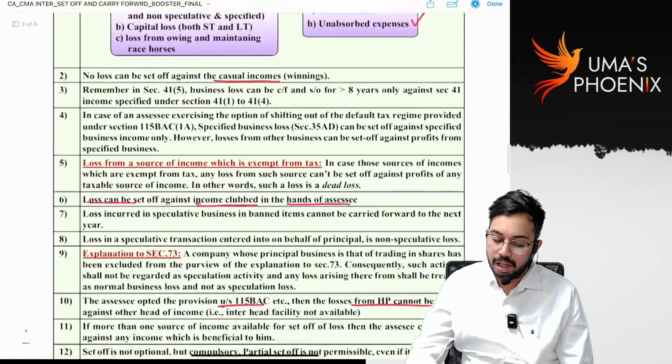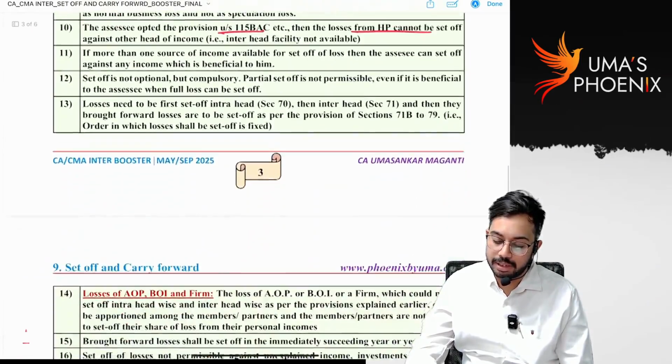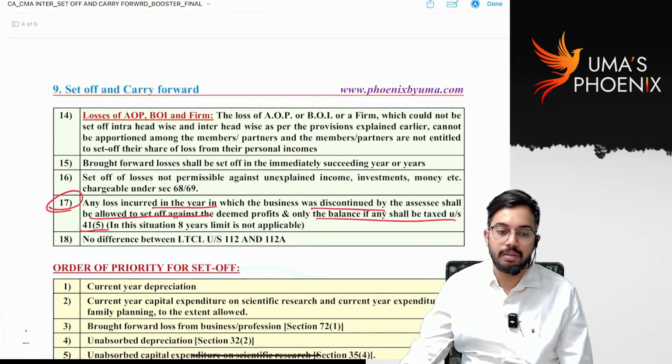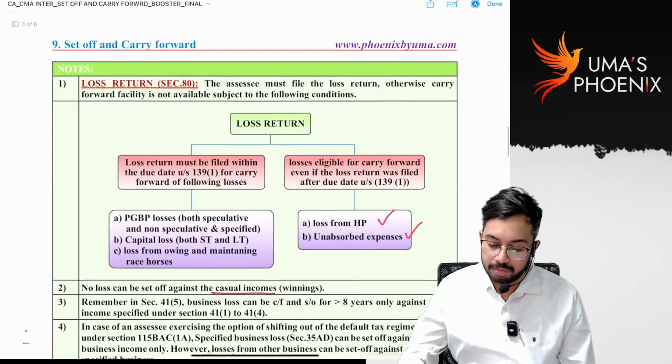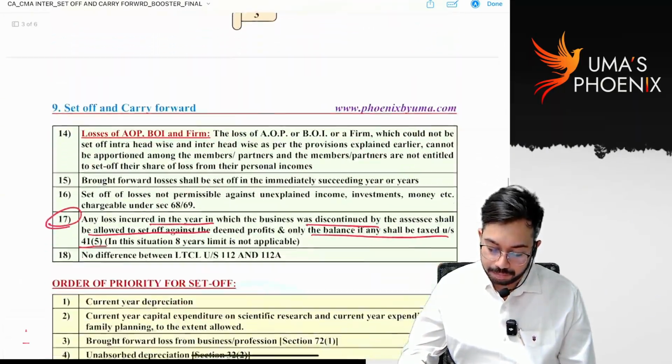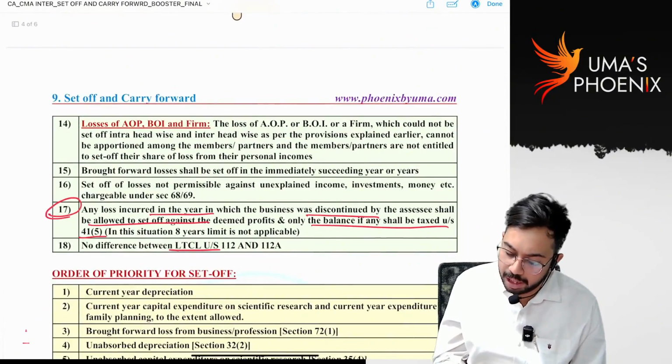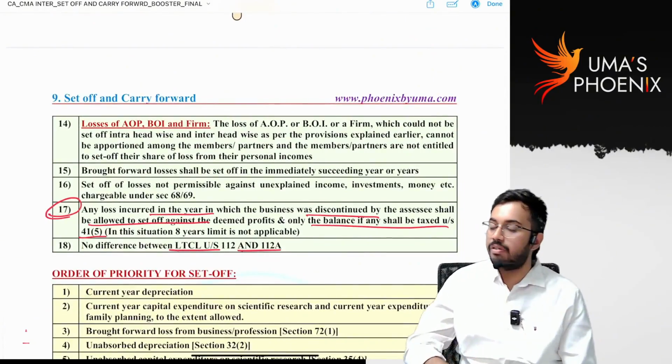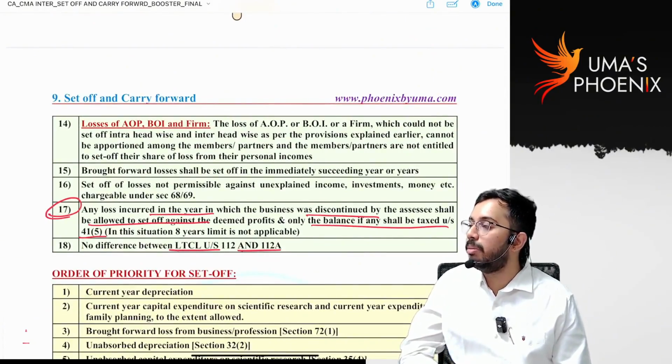So with this we will conclude set off of losses. See, no difference between long-term capital gain under section 112 and 112A. What do you mean by this?